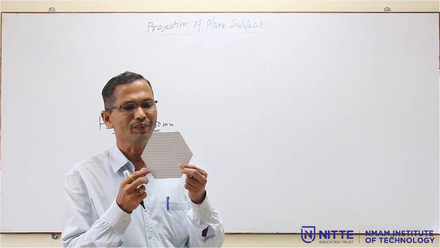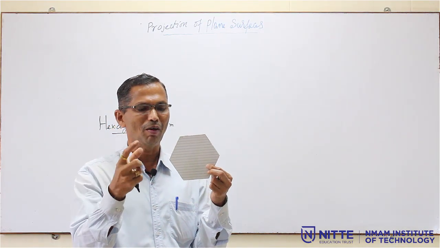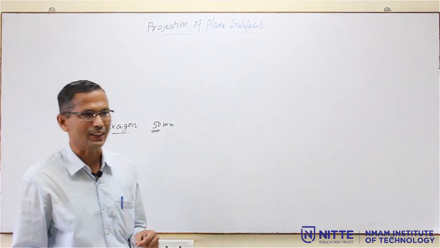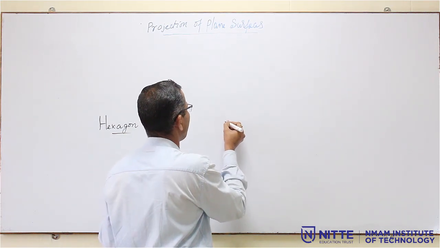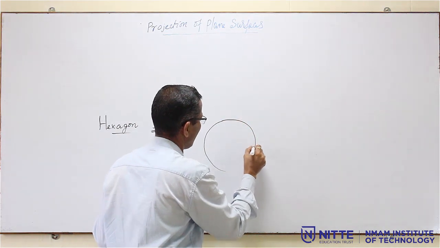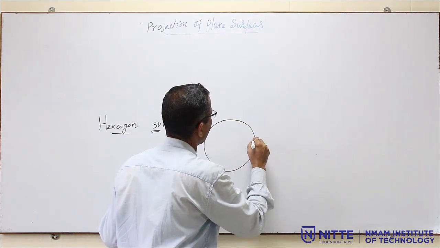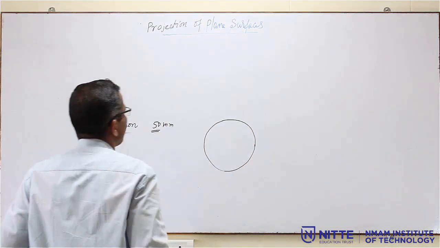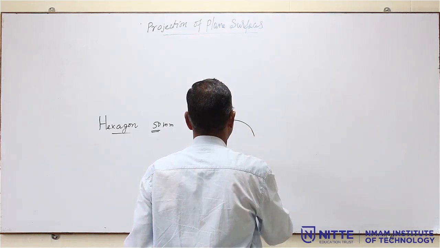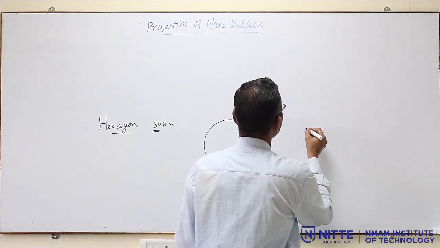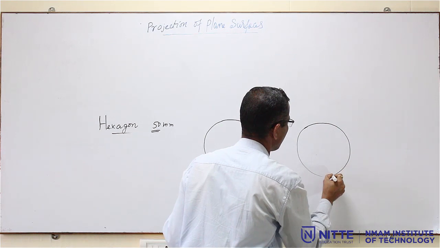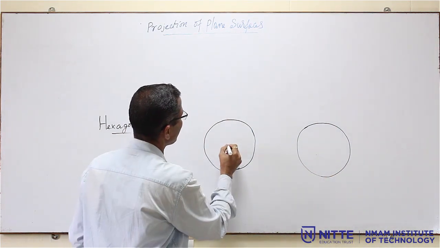For example, this is the hexagon. If the side of this is 50 mm, then take your compass and take the radius equal to the side of the hexagon. Then draw a light circle like this. What is the radius? Radius equal to the side of the hexagon, that you have to remember. Then this is the center.